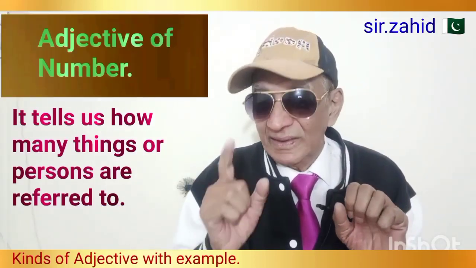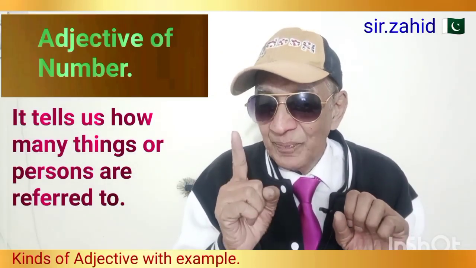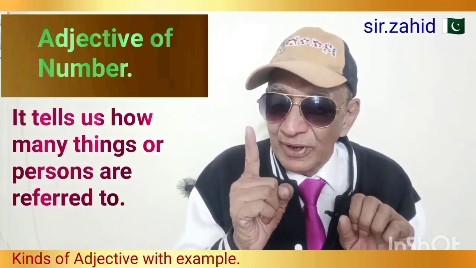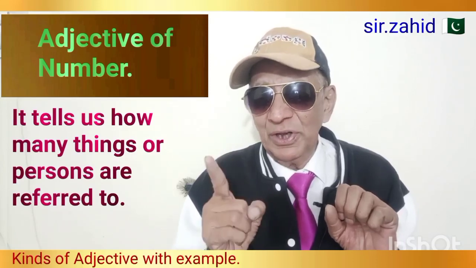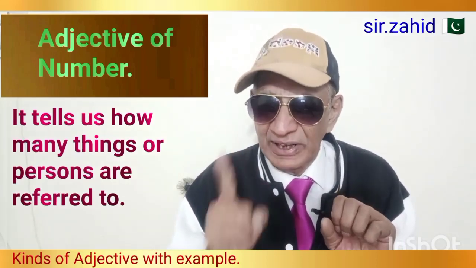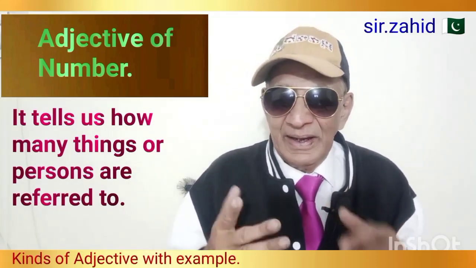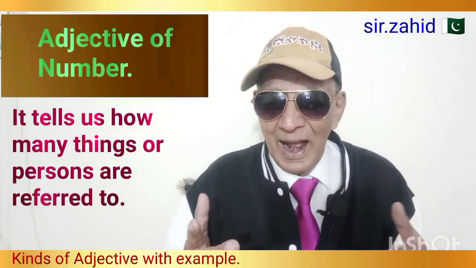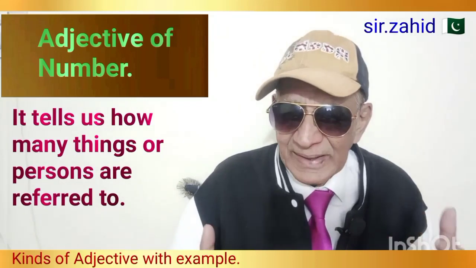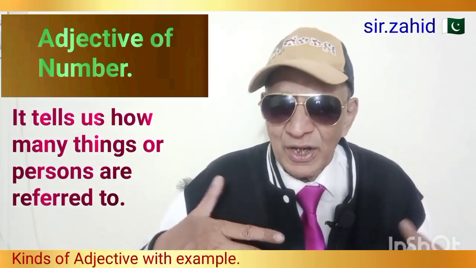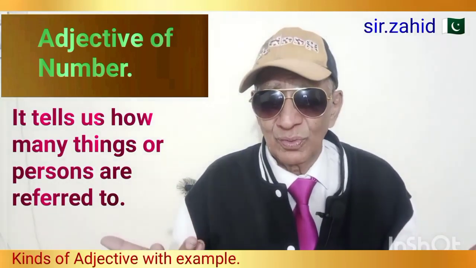Now, the kind adjective of number. Number 3, adjective of number. It tells us how many things or persons are referred to.